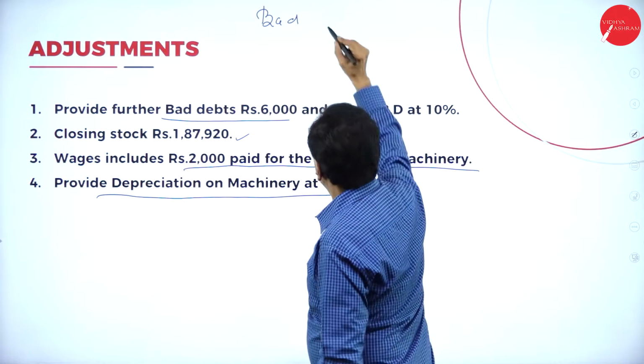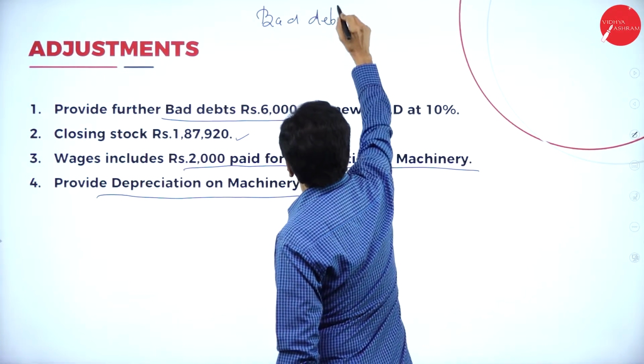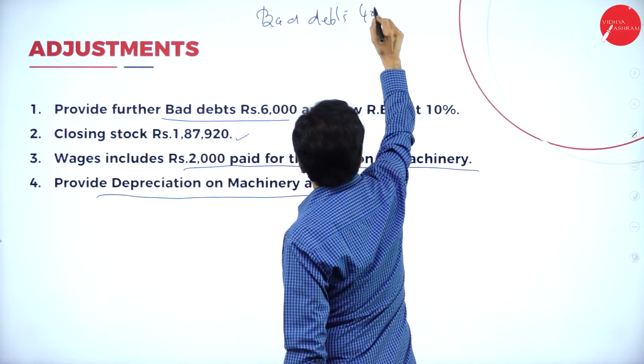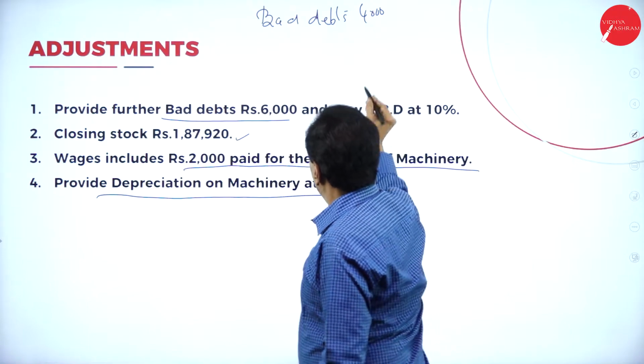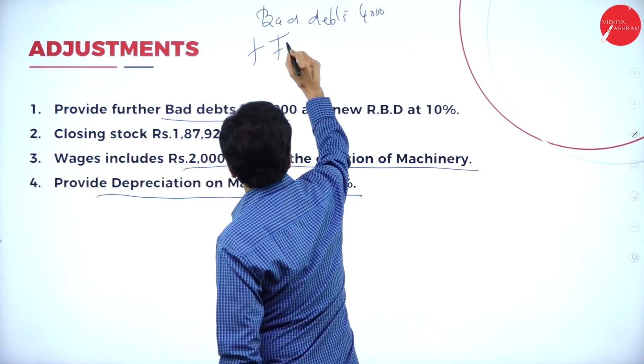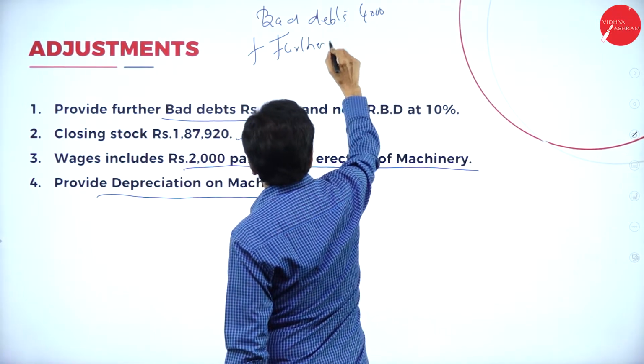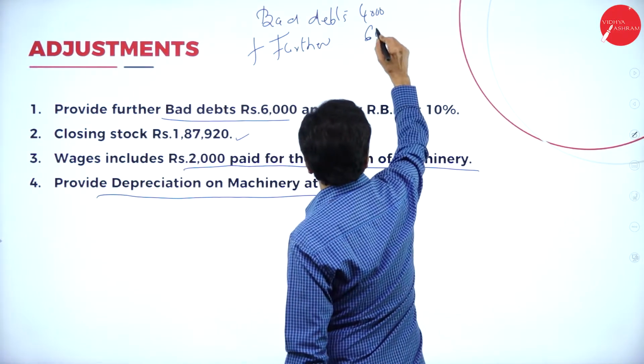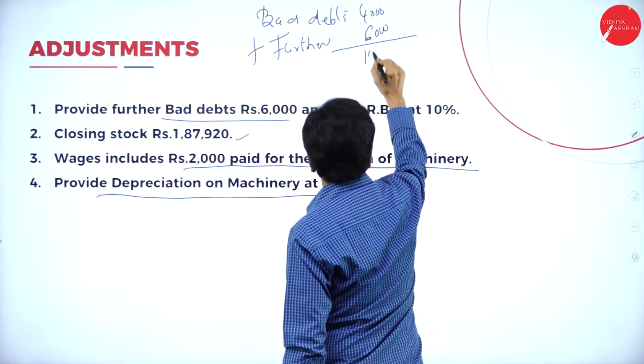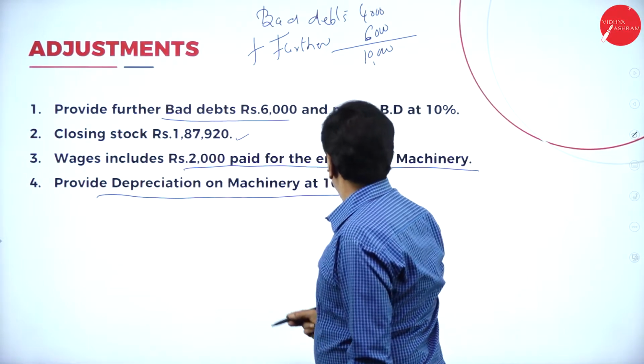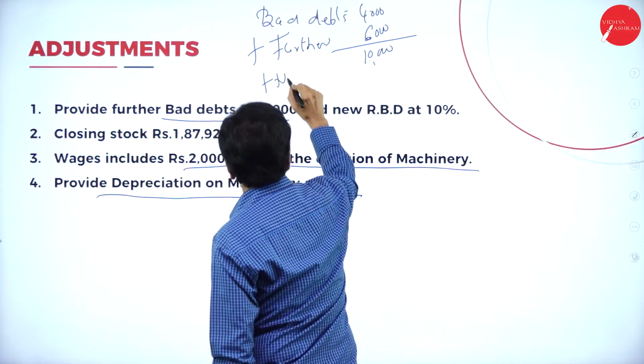Your bad debt is 4,000 as per the trial balance. How much further bad debt? 6,000. That should be added, plus new RBD. They say problem.